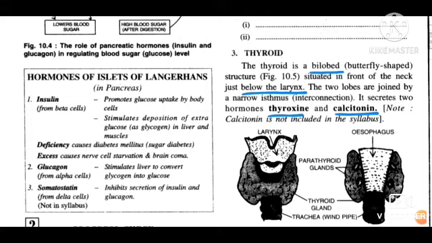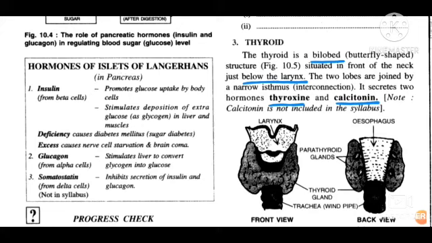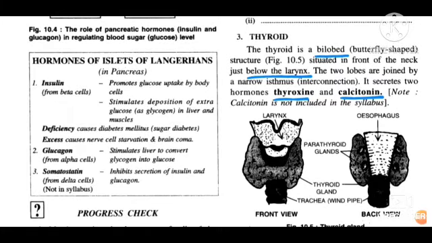Now, thyroid, it is bilobed. Bilobe means two lobes. It has a butterfly shape, as you can see in the diagram also. It is situated in front of the neck, just below the larynx. Please underline the location: front of the neck, below the larynx. The word you have to write is below the larynx. Bilobed means it has two lobes which are joined together by an interconnection called isthmus.